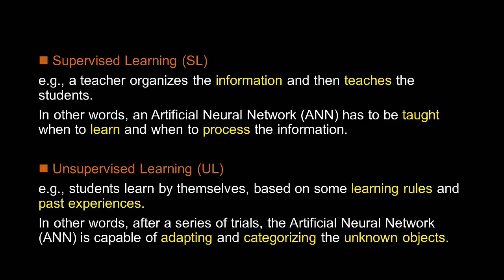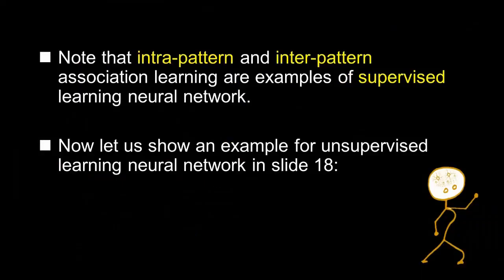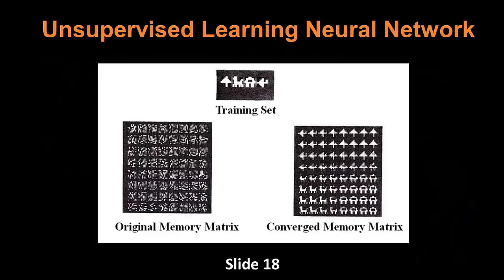In other words, after a series of trials, the artificial neural network is capable of adapting and categorizing the unknown objects. Note that the intra-pattern and inter-pattern association learning are examples of supervised learning neural networks. Now let us show an example of an unsupervised learning neural network in slide 18.